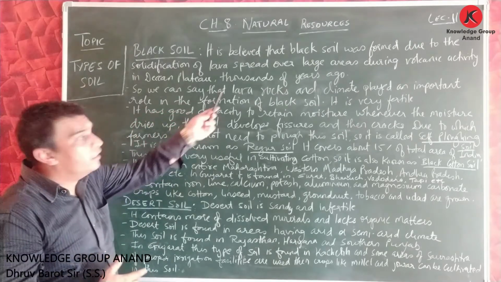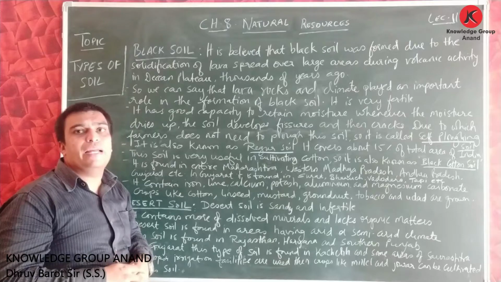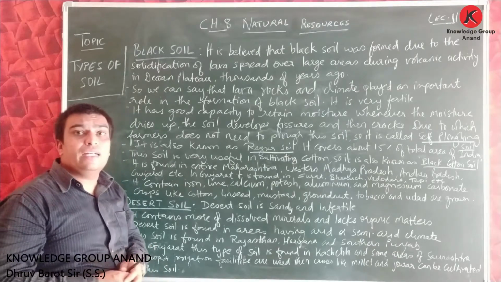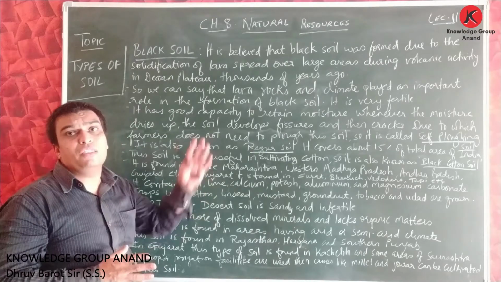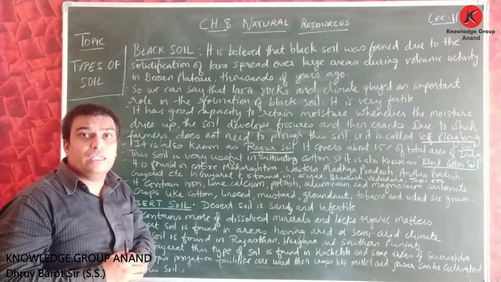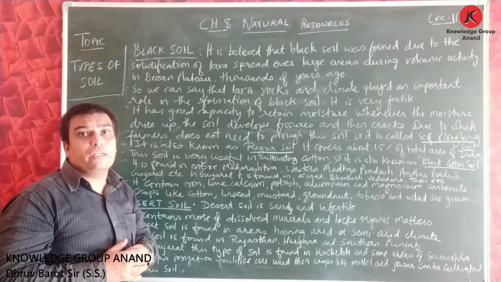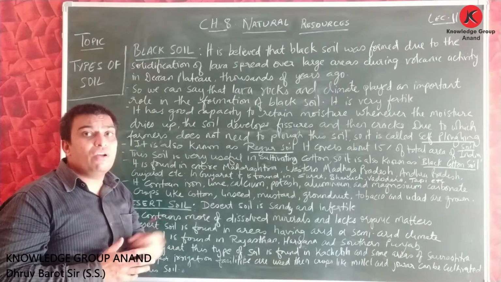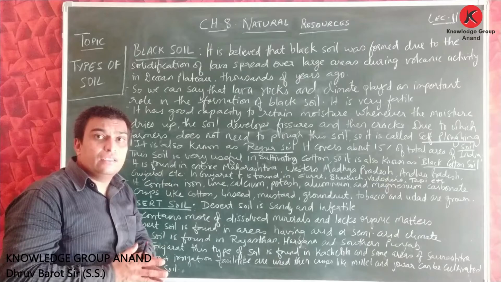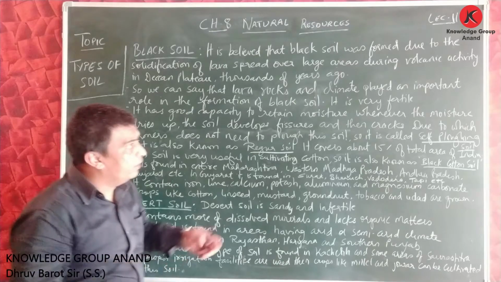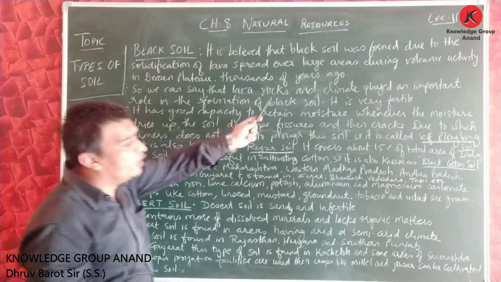So, we can say that lava rocks and climate played an important role in the formation of black soil. As we learned, this soil is formed due to the lava of the volcanic activity. So the lava rocks were formed, and the climate that cools down this lava creates an impact on this soil. Here it is said that it plays a very important role in the formation of the black soil.